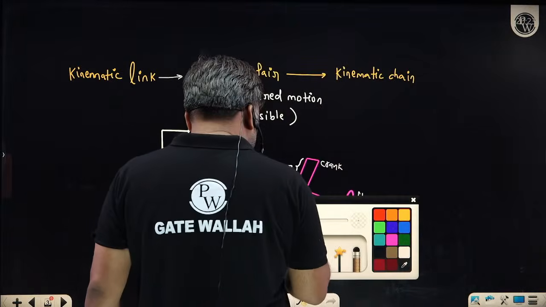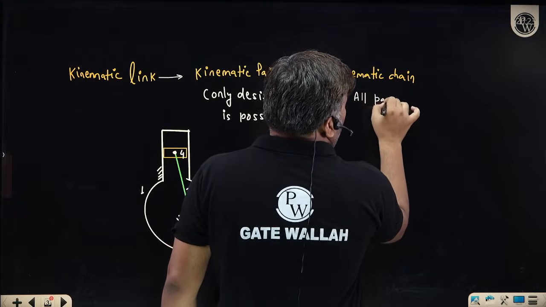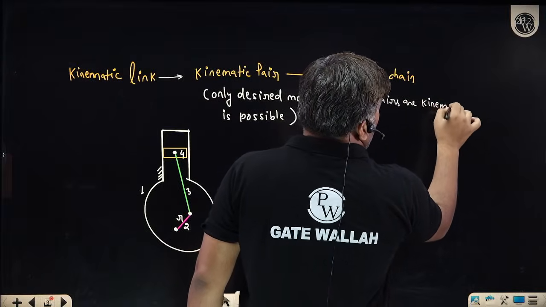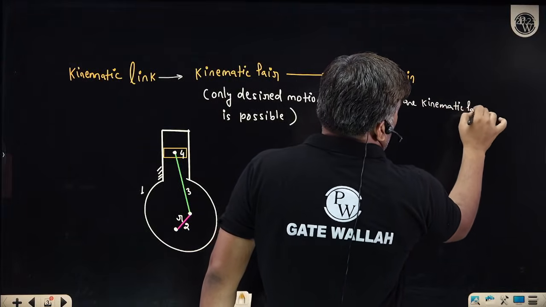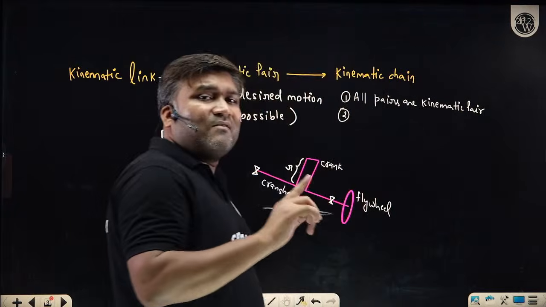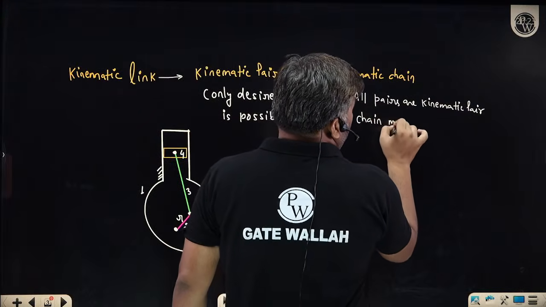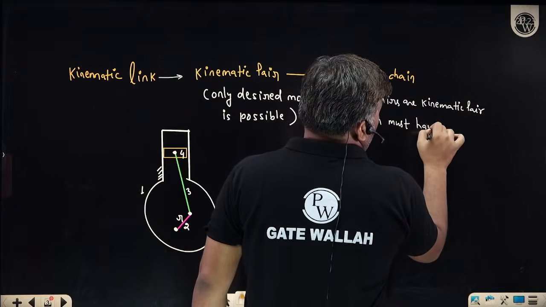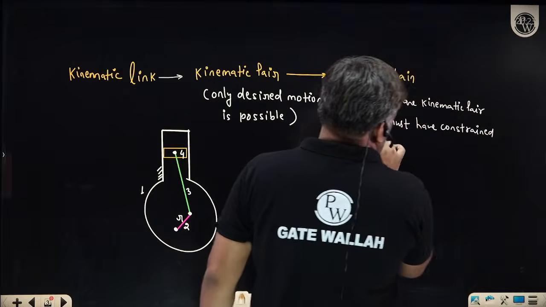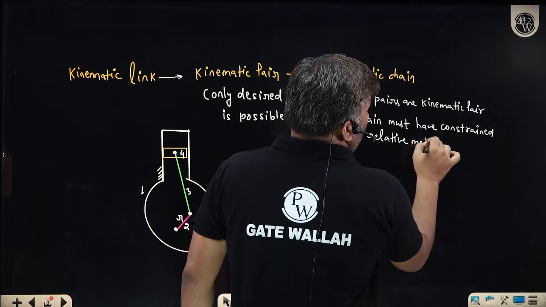Whatever pairs you have made here, what is the condition? Number 1: all pairs are kinematic pairs. And the chain must have constrained relative motion. Then only will you call it a kinematic chain.